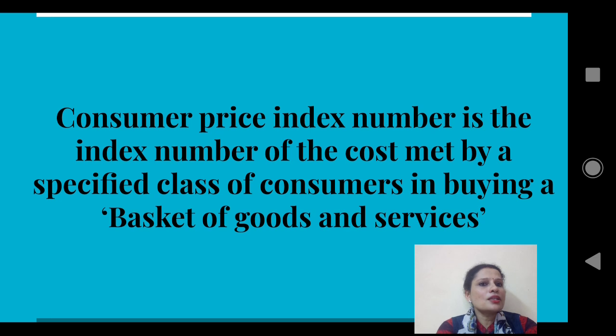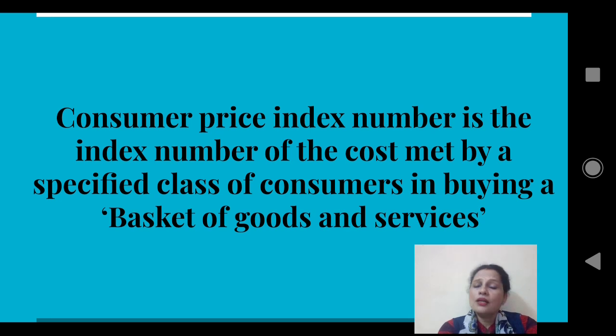So, consumer price index number is the index number of the cost met by a specified class of consumers in buying a basket of goods and services. In other words, what consumer price index number finds is how much more a particular class of people have to pay for a basket full of goods and services in the current year as compared to the base year.